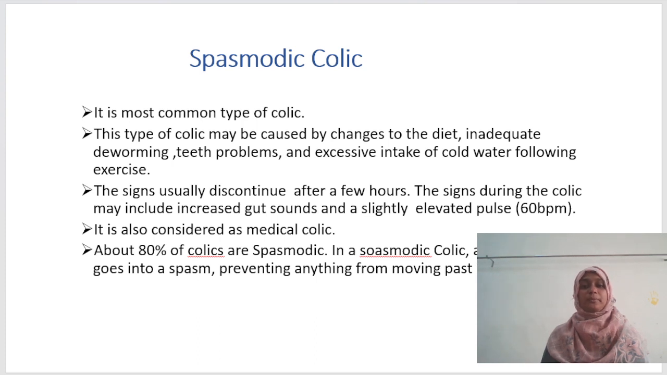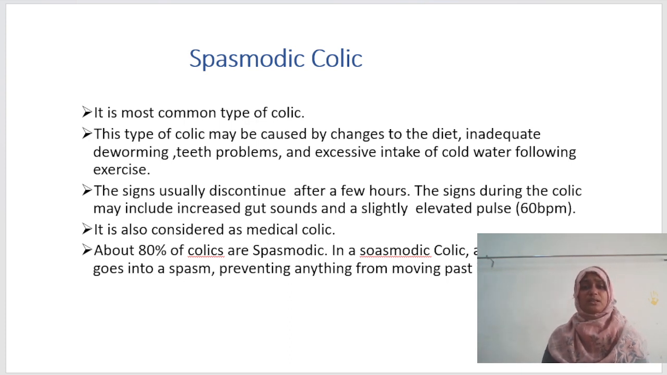Next, according to causes of colic, spasmodic colic. It is the most common type of colic. This type of colic may be caused by changes to the diet, inadequate deworming, teeth problems, and excessive intake of cold water following exercise. Signs usually discontinue after a few hours. The signs during the colic may include increased gut sounds and a slightly elevated pulse, that is, 60 beats per minute.